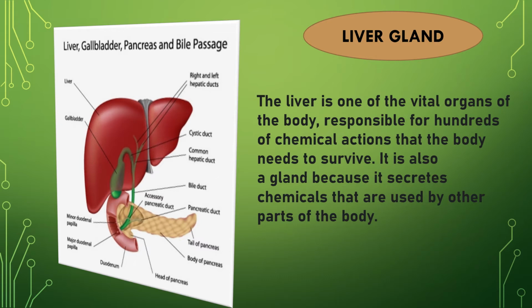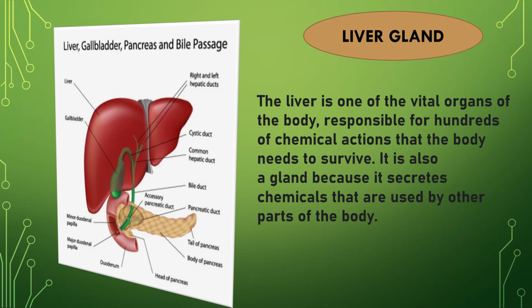Apart from this, cystic duct, common hepatic duct, bile duct, accessory pancreatic duct, the normal pancreatic duct, tail of pancreas, body of pancreas, head of pancreas, duodenum, major duodenal papilla, and minor duodenal papilla have also been shown.